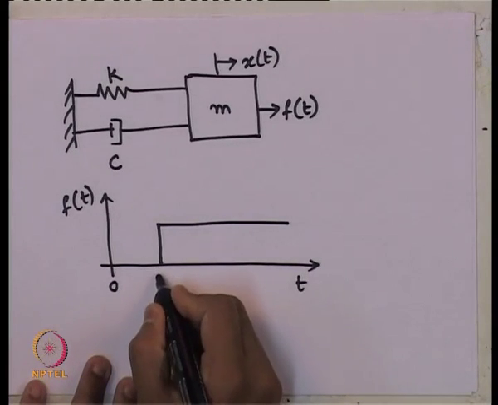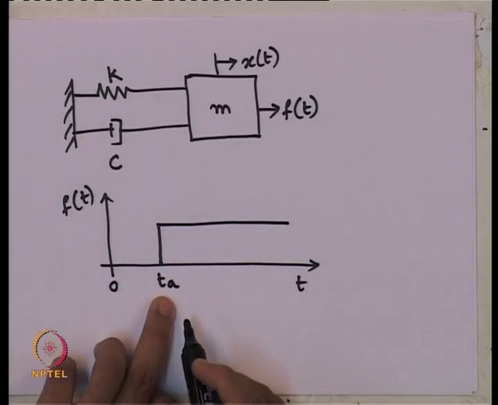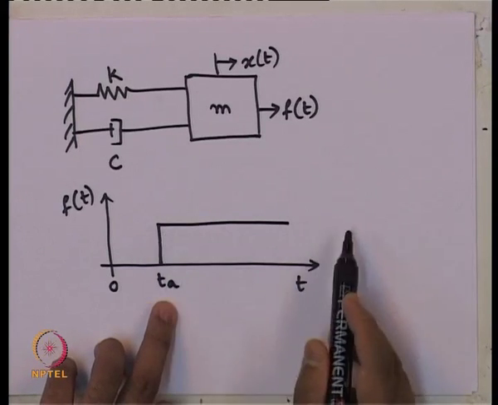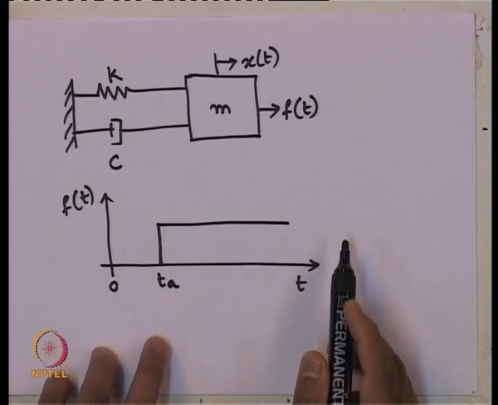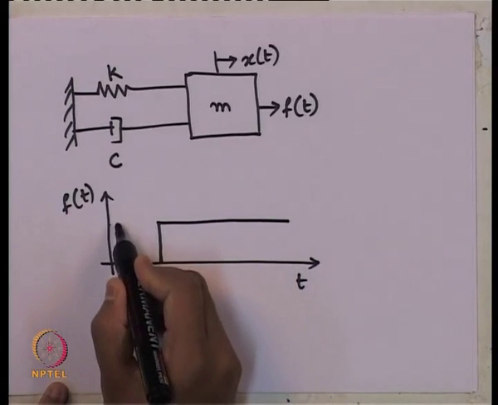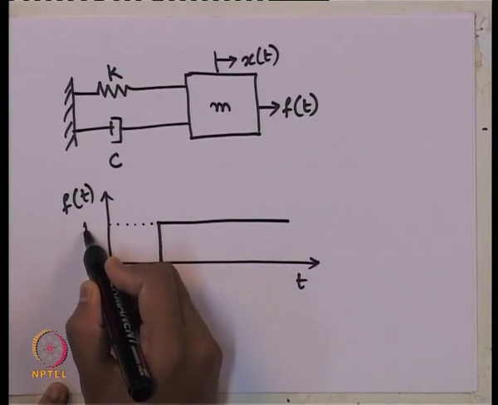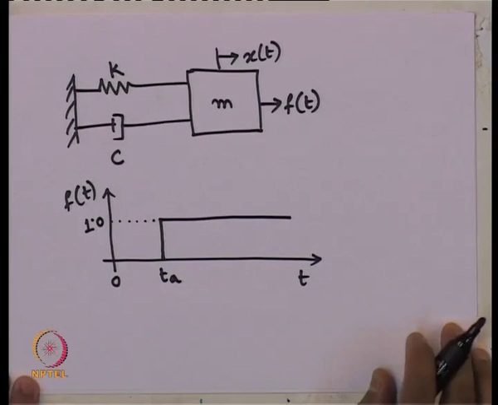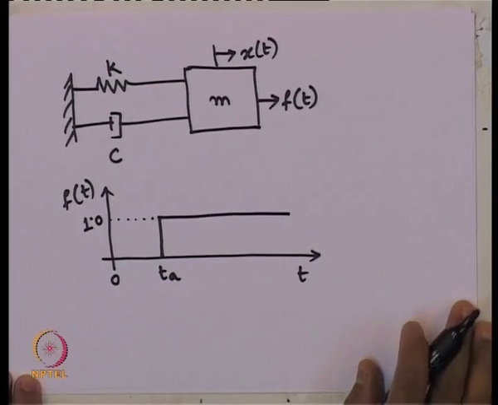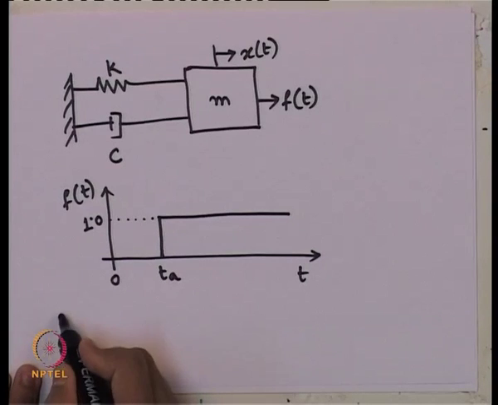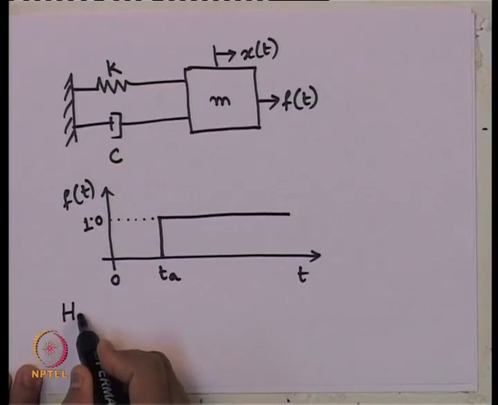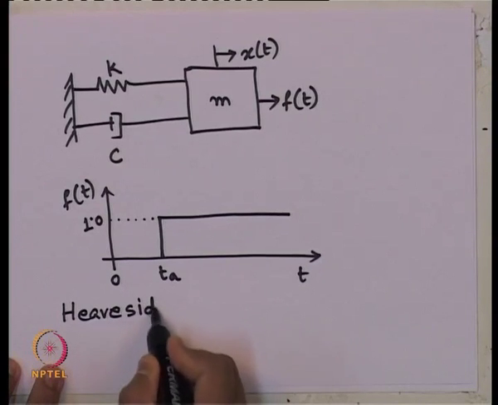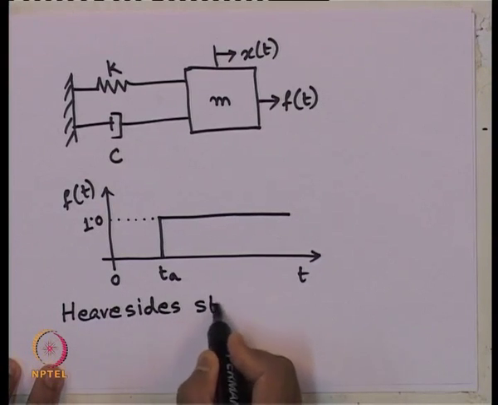That the forced vibration is starting at time t a, and then it maintains a constant value with respect to time, and let us say the magnitude of this is unit magnitude. Now, I will define it as a mathematical function, and this type of load is called the Heaviside step function.